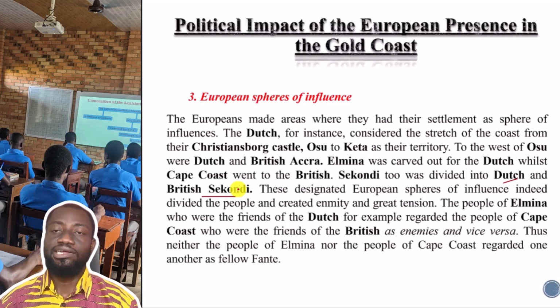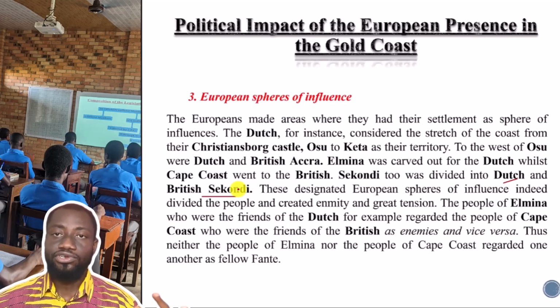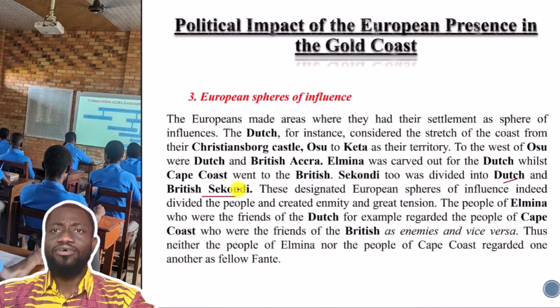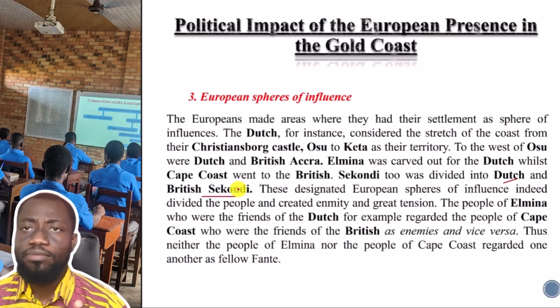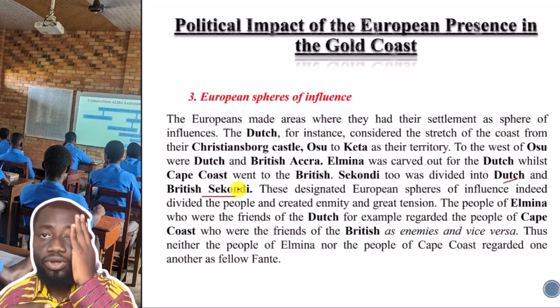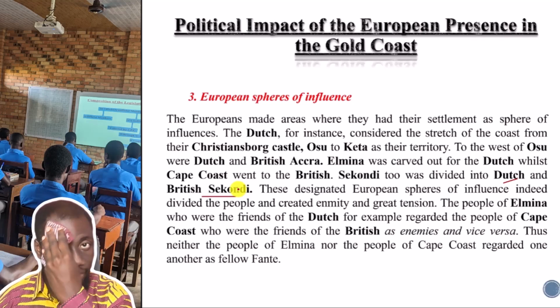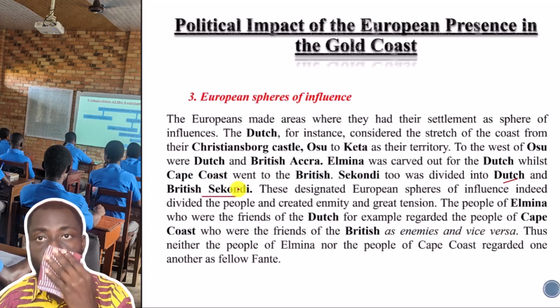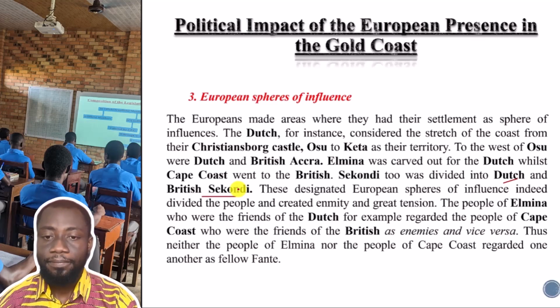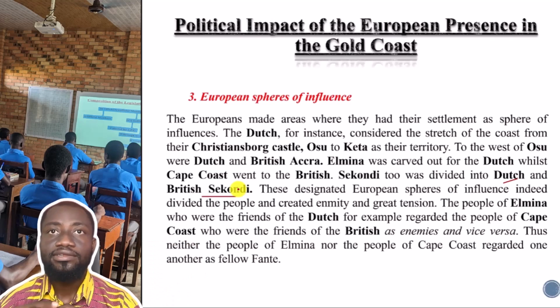But they came to associate themselves with these Europeans, and that brought mistrust and enmity among the people, and all of that.